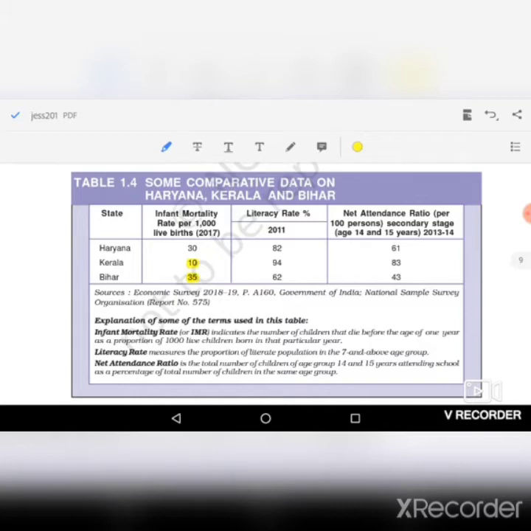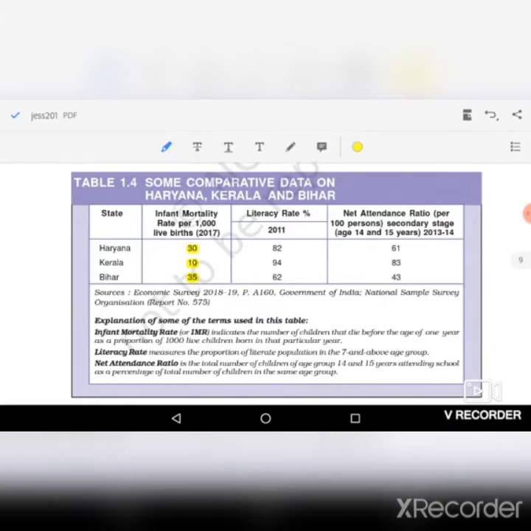And if you compare Haryana with Bihar or Haryana with Kerala, you can easily notice that in this indicator, Kerala is the state where the infant mortality is the lowest.